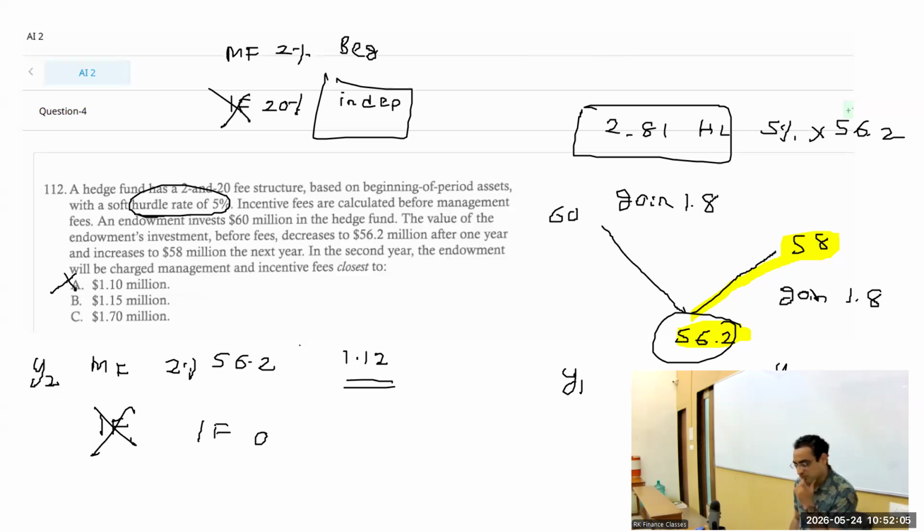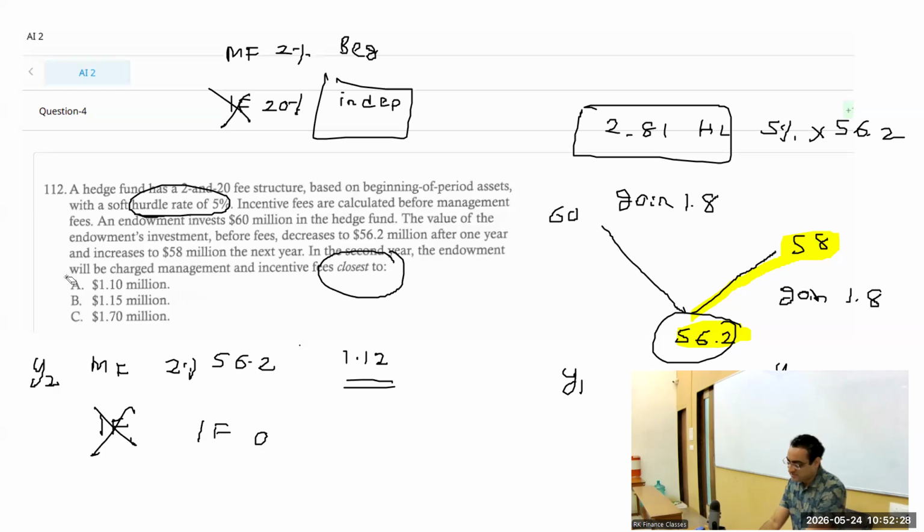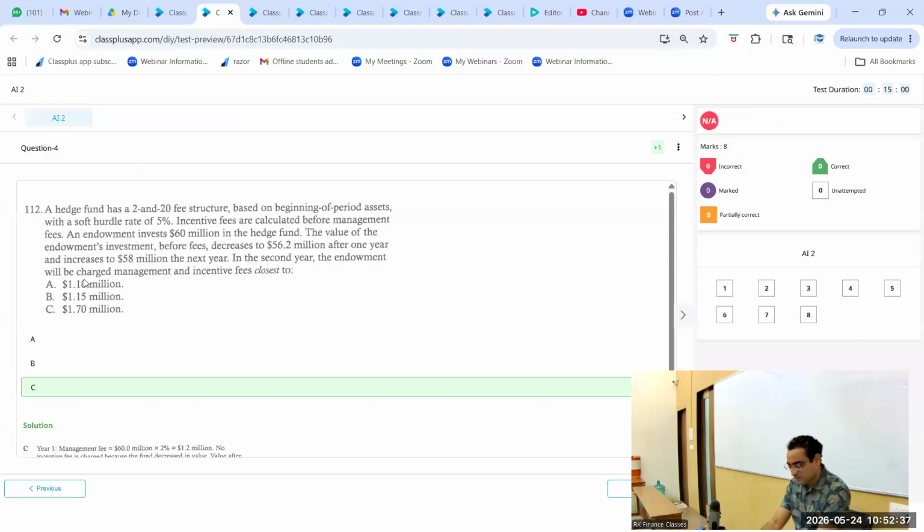So the answer should have been 1.12, which is close to 1.15 or close to 1.10. That's the stupidity, because they said closest to. In the exam, you'll get a 1.12 answer. I think 1.12 is closer to 1.10 more, right? Then we'll select A as the answer. But yes, 1.12 will be there in the option. Let's check the answer. Gone with C.